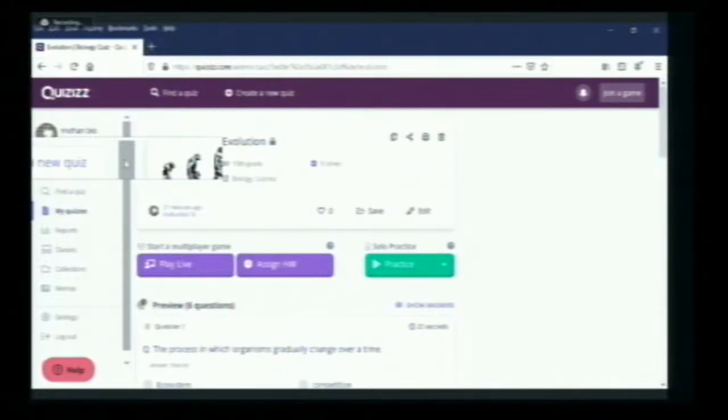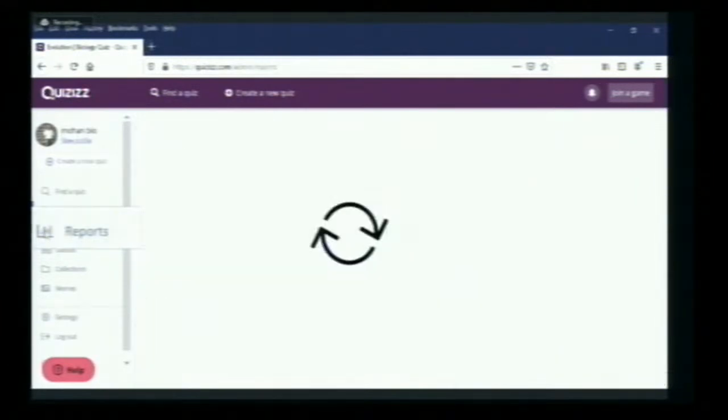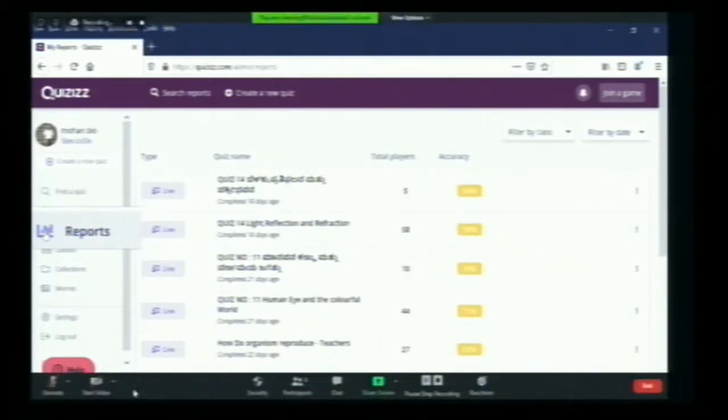Actually, the quiz itself gives the grades. The maximum grade starts at 200 marks for each question. On the basis of the accuracy and the time he has taken, the result will be calculated. I will show that in the reports. I will click on this report after completing the quiz. Here I completed lots of quizzes online with my students. Here I will take one, heredity and evolution.